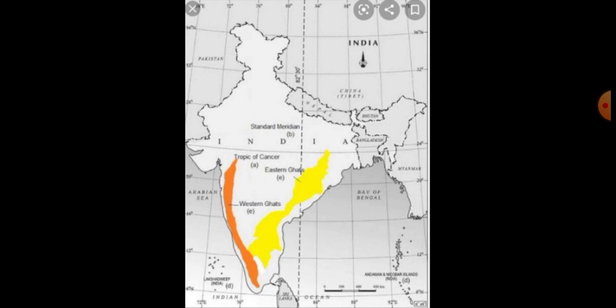This is the Western Ghats and Eastern Ghats. Okay, this map shows the Western Ghats and Eastern Ghats. The orange color is mentioned as the Western Ghats. It runs from Mumbai to Kanyakumari. The Eastern Ghats is joined to the Nilgiri in the Western Ghats. These Eastern Ghats and Western Ghats also you have to mention. Okay, you have to identify. These are the important Indian mountain ranges.